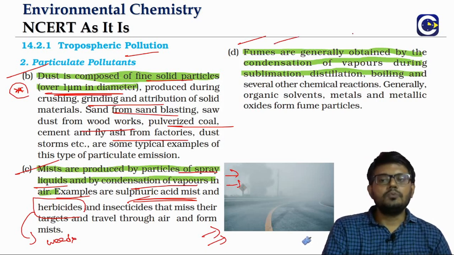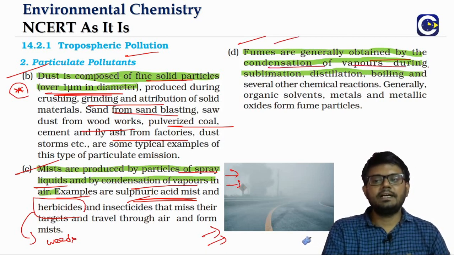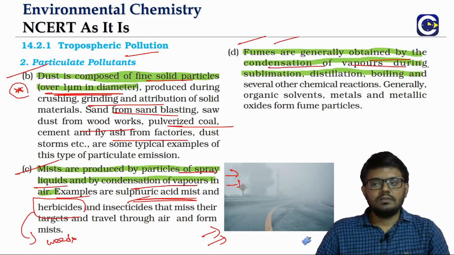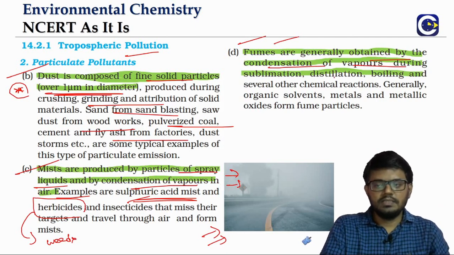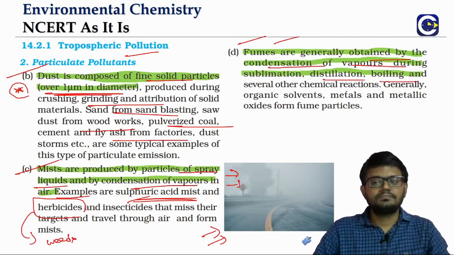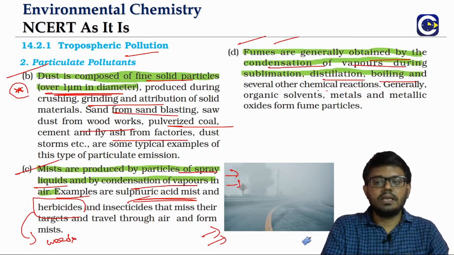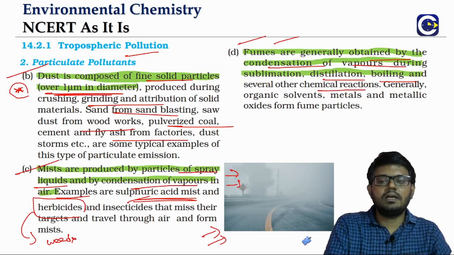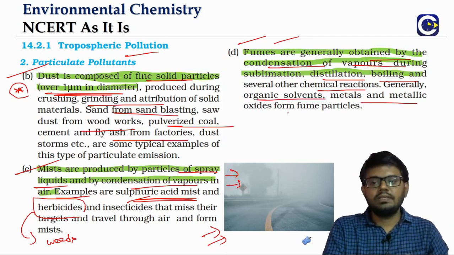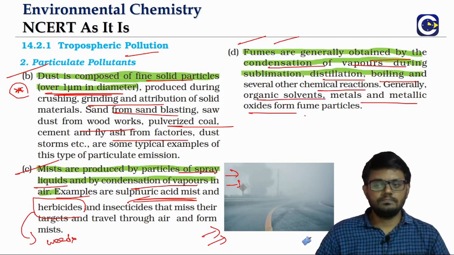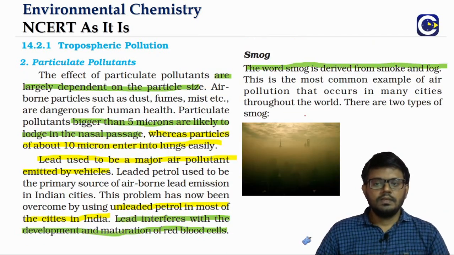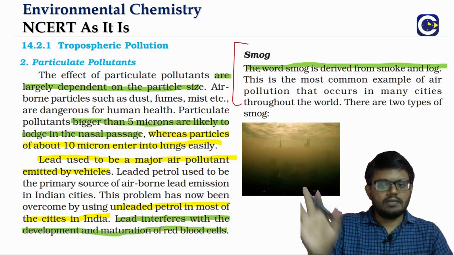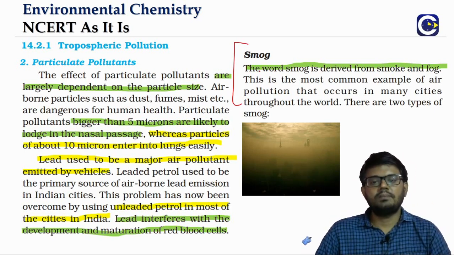The other one is the fumes. So fumes are generally obtained when you are talking about condensation of a vapor during the sublimation or the distillation part, or even boiling, and even some chemical reactions also, right, we can see the fumes coming out. So fumes generally will be from the organic solvents. There can even be some metal oxide fumes also. The other one that we will discuss is the smog. So we'll talk about it later, but let us look at what is the effect of these particulate pollutants.